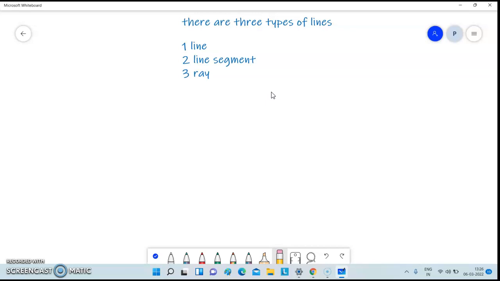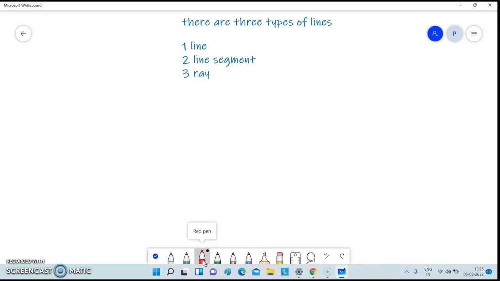Now there is also a point. A point will be like this, and it will be marked with an alphabet letter. This will be marked as a point. It is very easy. I hope you understand this.